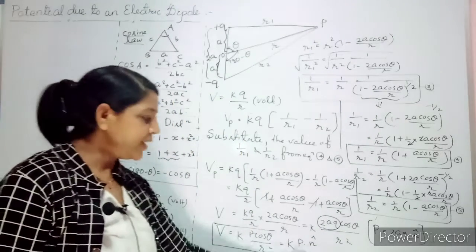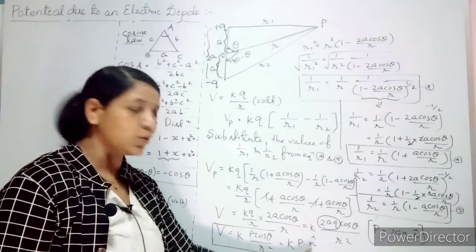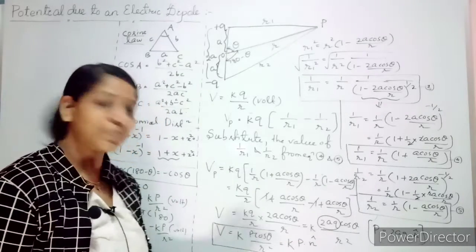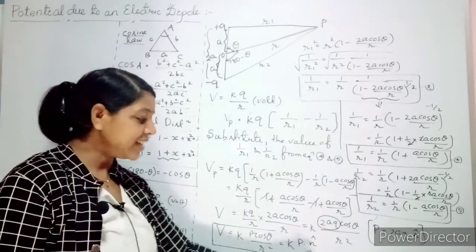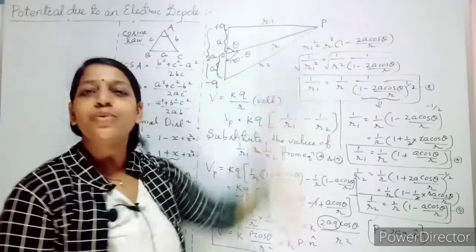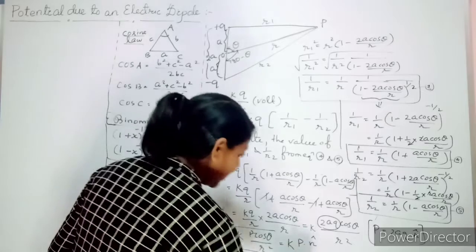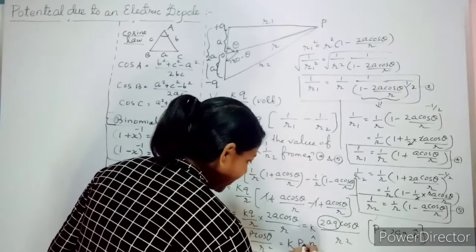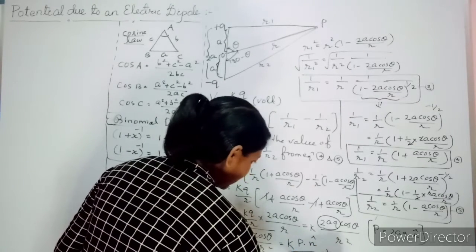Unit vector. So P dot n cap is nothing but P into 1 into cos theta. That is all P cos theta. What does that unit vector indicate? The direction along the line OP. Clear? So we can write it also as Kp dot n cap by R square.